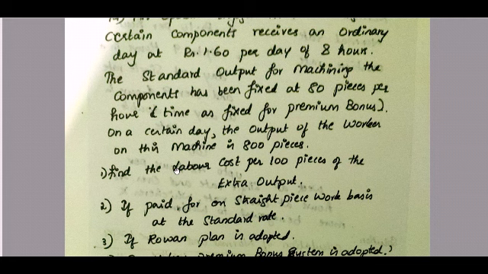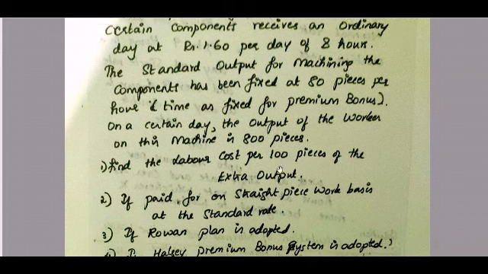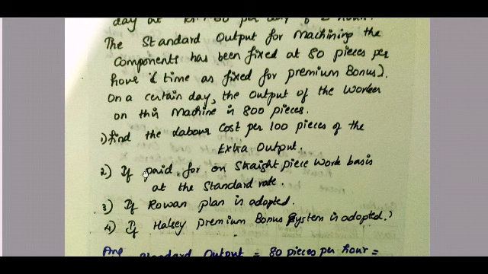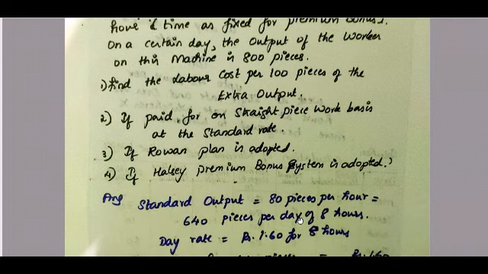And find the labor cost per 100 pieces of extra output. That is your first question. Second question is, if paid on a straight piece work basis at a straight rate, you're supposed to find out the wages, and you're supposed to find out the earnings under the Rowan method and under the Halsey premium method.